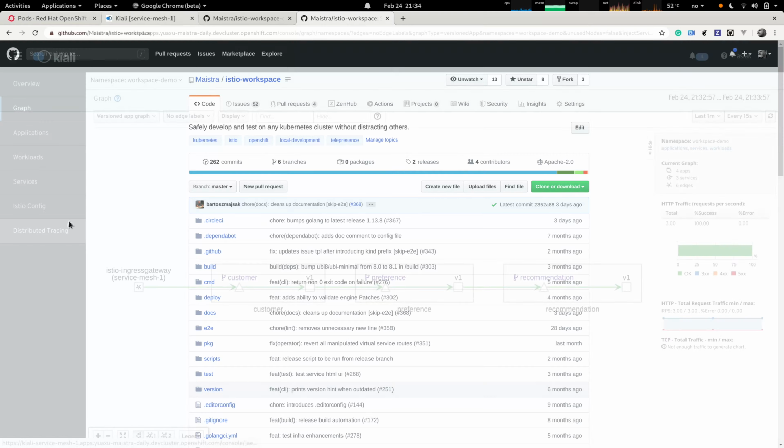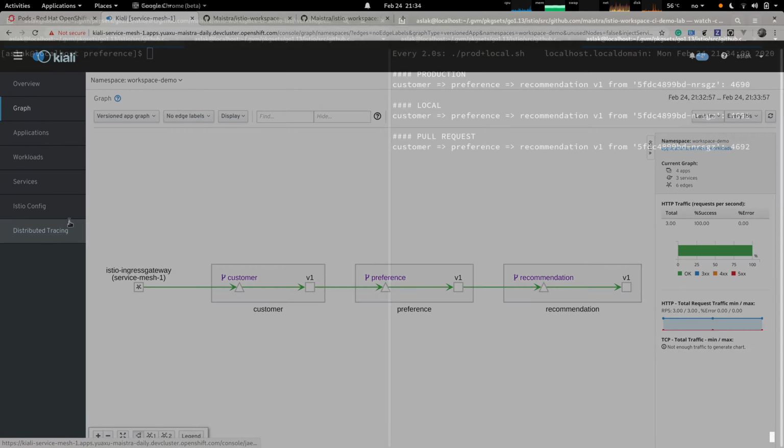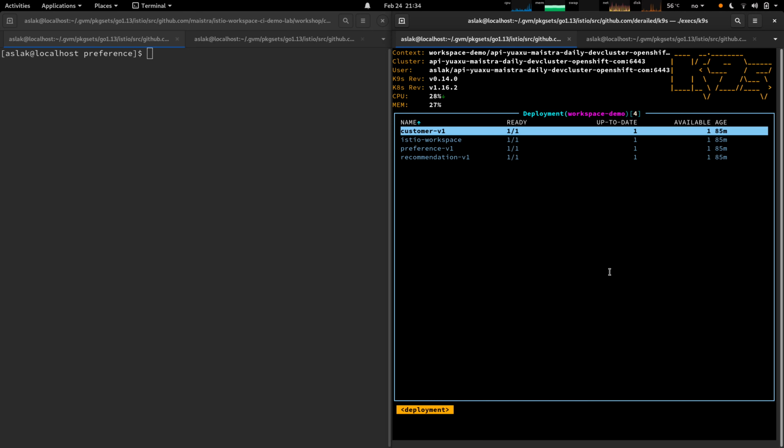Our demo application consists of 3 services. It's the customer service, which is calling the preference service, which is calling the recommendation service. We have a little watch script that calls into our production environment with 3 different URLs. Currently they all show the same, since there's no special routing happening in the production environment at the moment. We can see we have a customer deployment, a preference deployment, and a recommendation deployment.